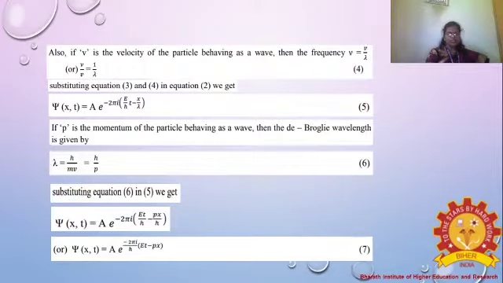So substituting equation 6 in 5, we get ξ(x,t) = A e^(-2πi(Et/h - px/h)). Or we can rearrange the equation: ξ(x,t) = A e^(-2πi/h (Et - px)), taking h as the common factor. This is equation 7.